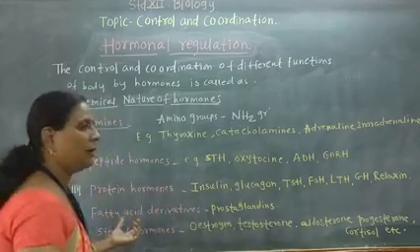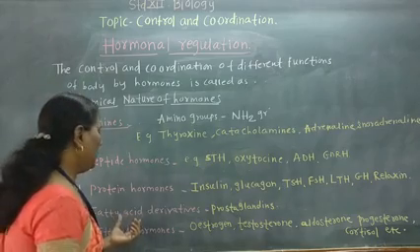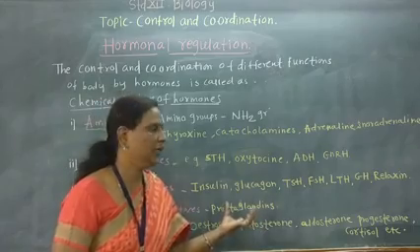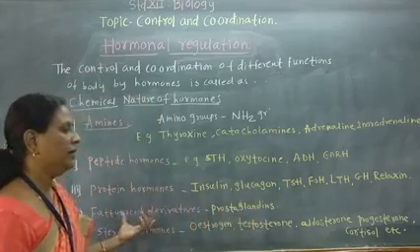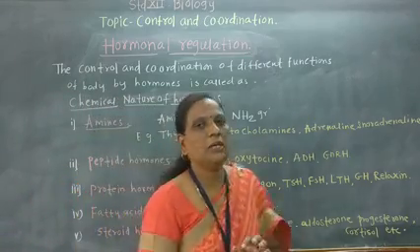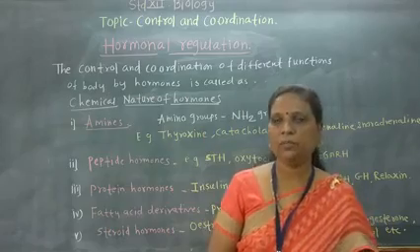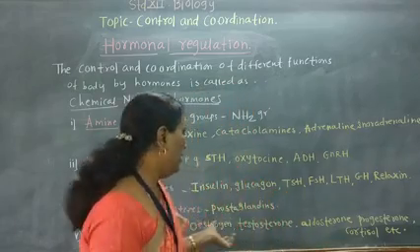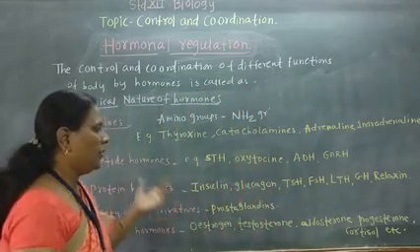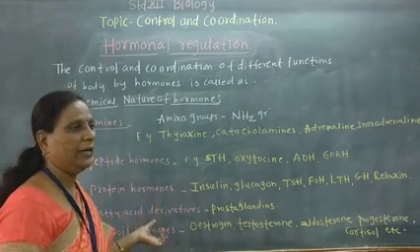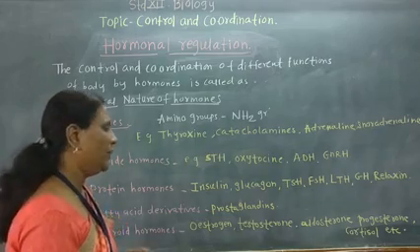Now next are the fatty acid derivatives. The fatty acid derivatives are prostaglandins. Prostaglandin is the fatty acid derivative. So you know one property of hormones: some hormones are fat soluble and some are water soluble. We are going to study the endocrine glands one by one, with their hormones and their functions.